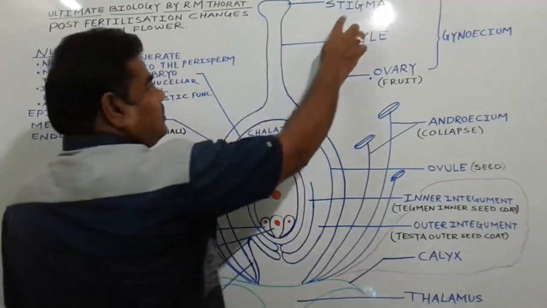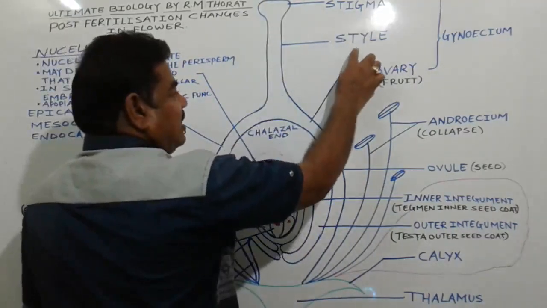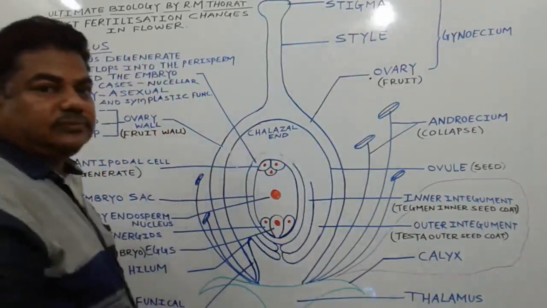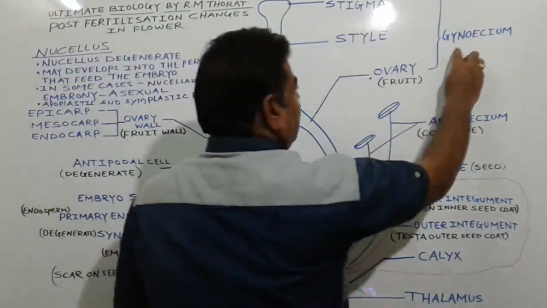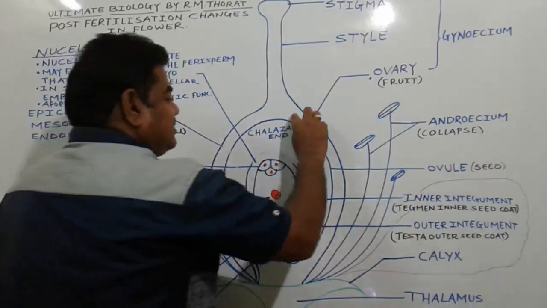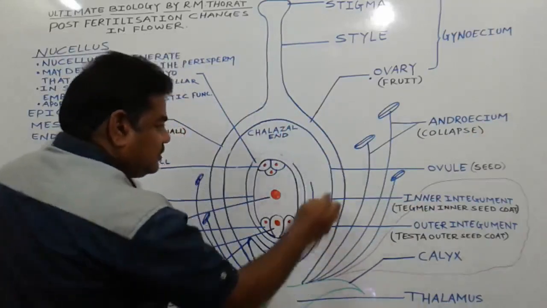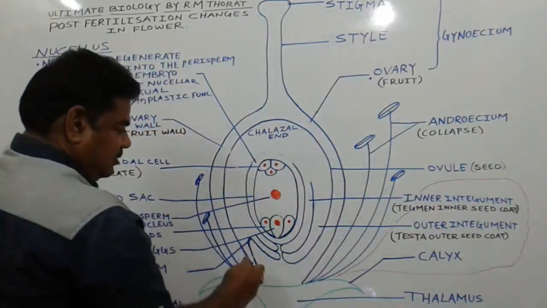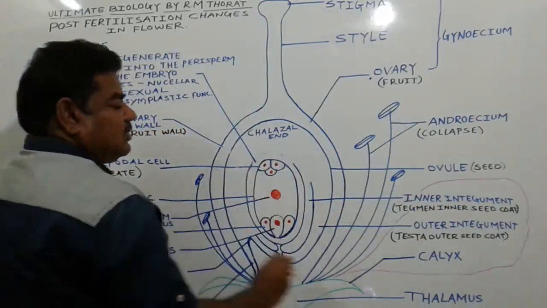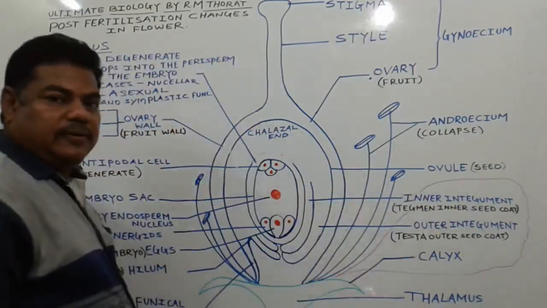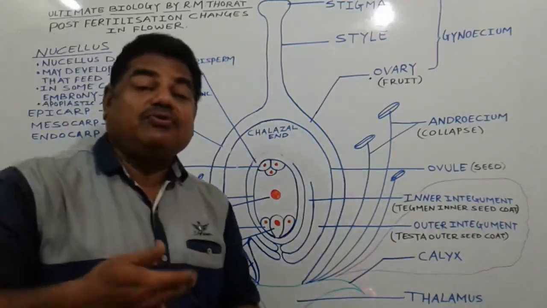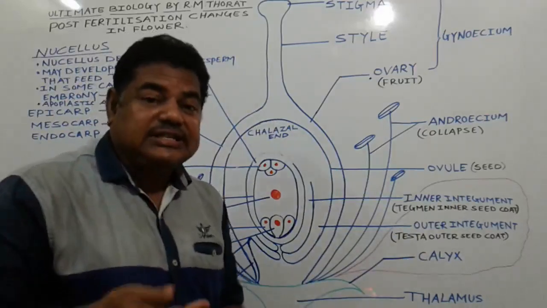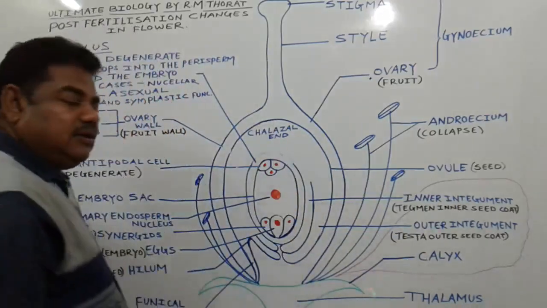The gynoecium consists of the stigma, style and ovary. These are the parts of the gynoecium. Inside the gynoecium there is a structure that we call the ovule. After fertilization, let us see which changes take place.